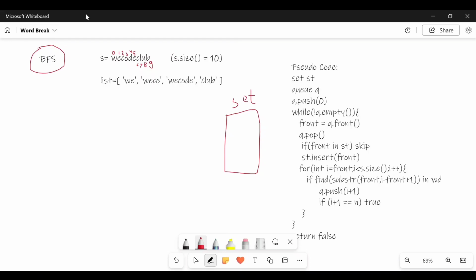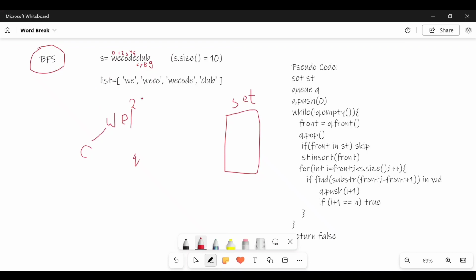The difference is, in the previous one, when we get WE and it is present in the list, we call the function, do the partition and start exploring the other substrings from C. But here, we store the index of this C in our queue, and say okay, save this index, because I know that before the second index my string is present in the list.